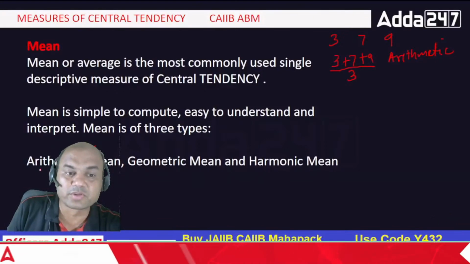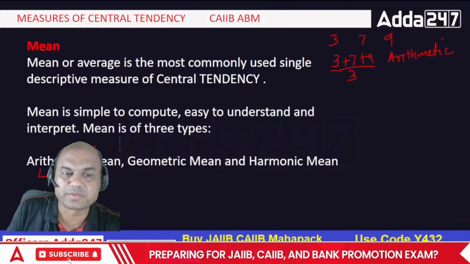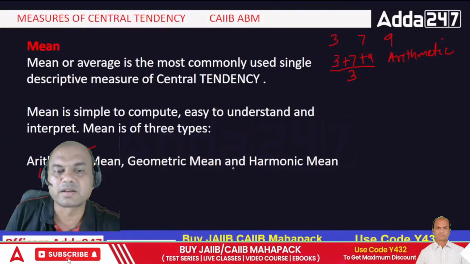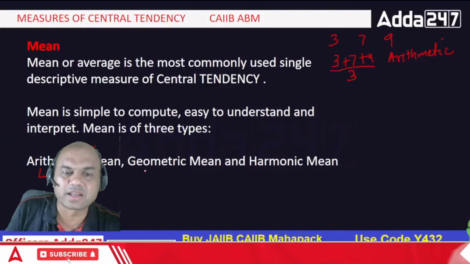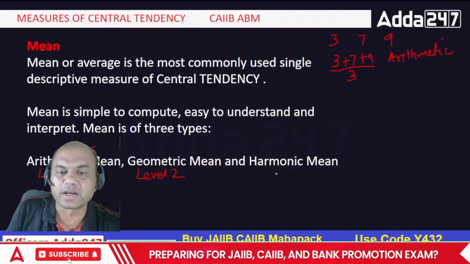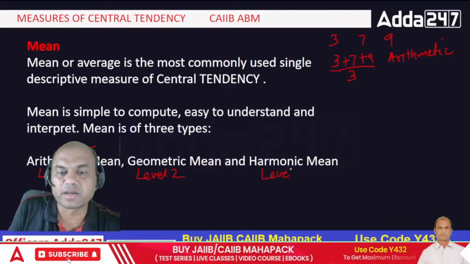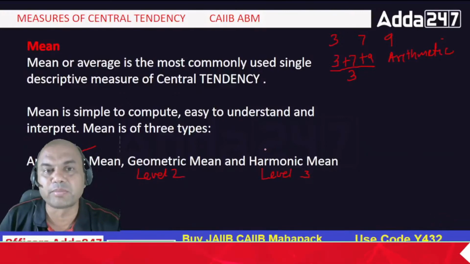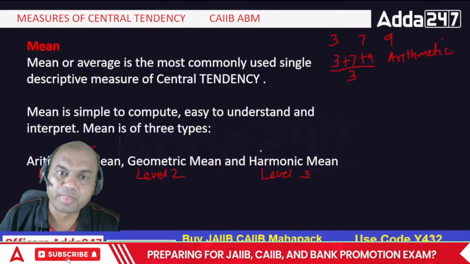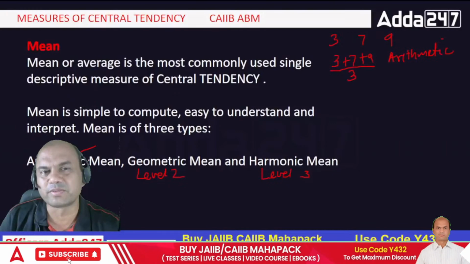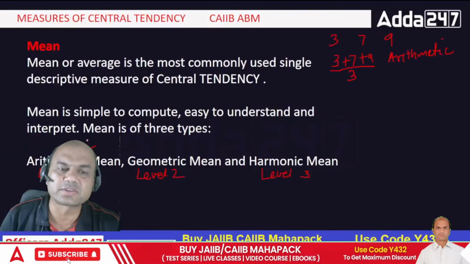Like level 1 in all those games right now, on Play 11, Team 11, all these are level games. So this is also a level game. This is level 1, this is level 2 and this is level 3. Remember this: harmonic mean is the most difficult mean to find out. Actually it is the reverse of arithmetic mean, that's why it's difficult. It's totally the reverse of arithmetic mean.